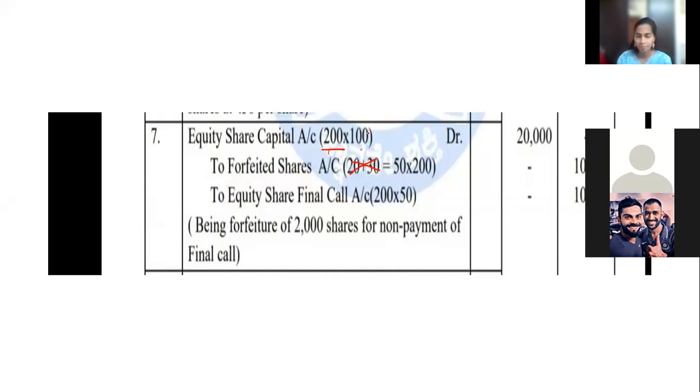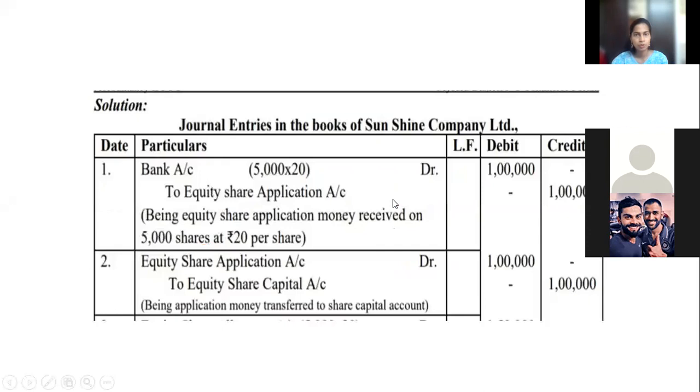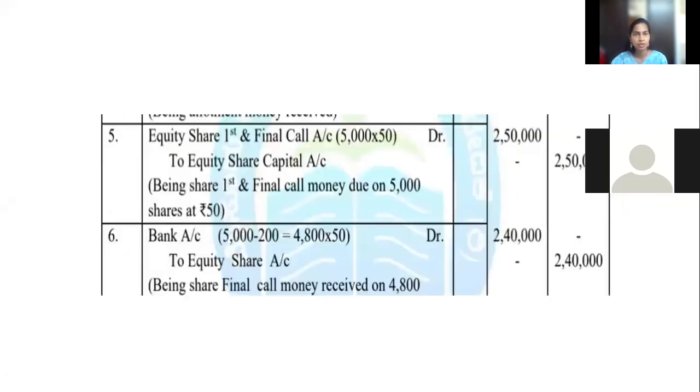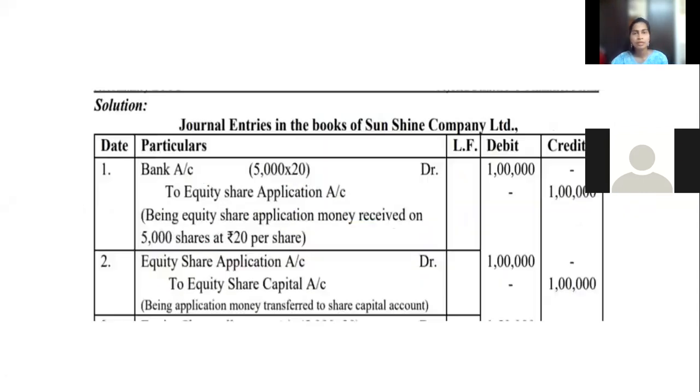Why 100? The share capital rate. Question here, this is the rate. Share capital rate is always this 100. Remember, okay? So 200 into 100. Forfeited shares, we'll see what it is. Equity share final call 200 into 50. How did this 50 come? Because it is given in the question. See here, this 50. First and final call rate is 50. Yes.